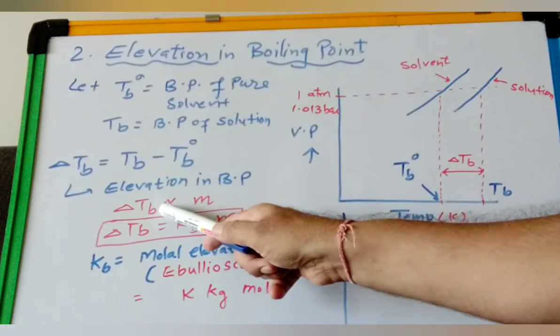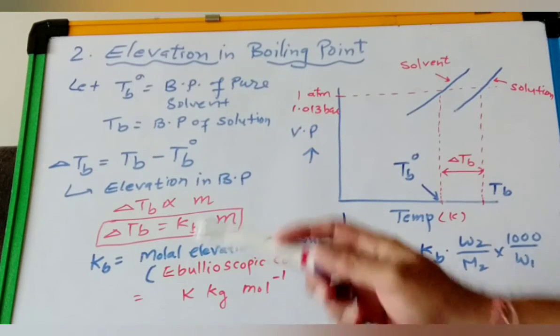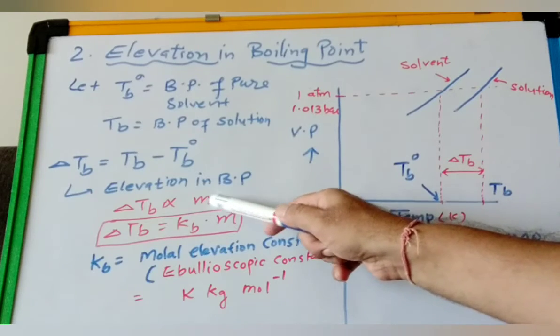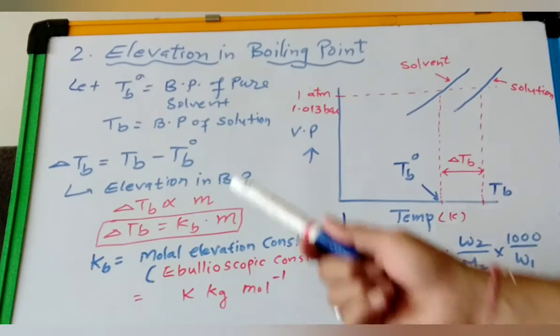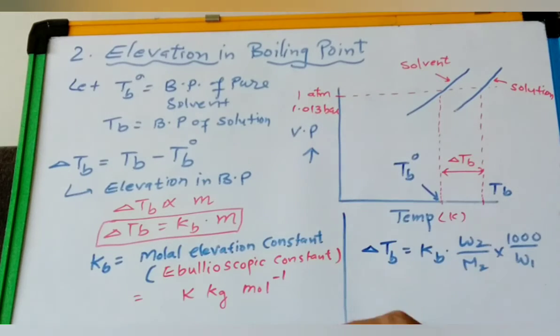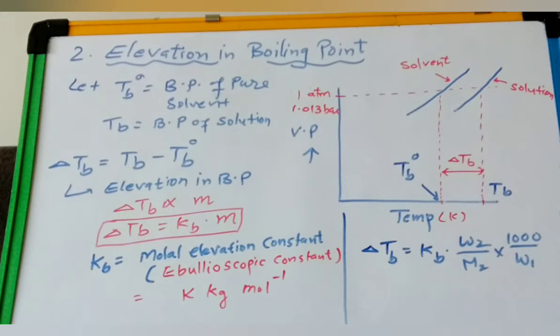That means this change depends on concentration, molality, which we write as small m. So delta TB is directly proportional to small m. And what is molality? That you know, number of moles divided by weight of solvent in kg. So delta TB equals Kb dot m, right?